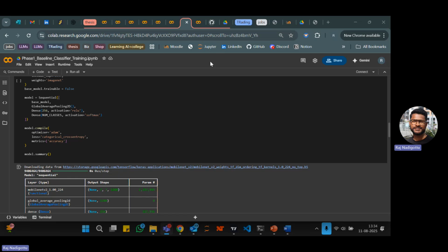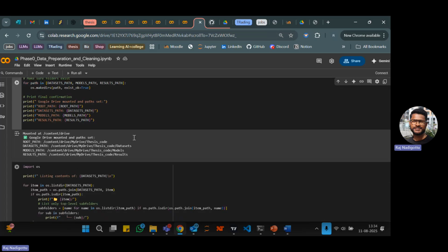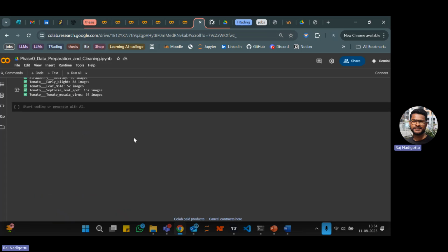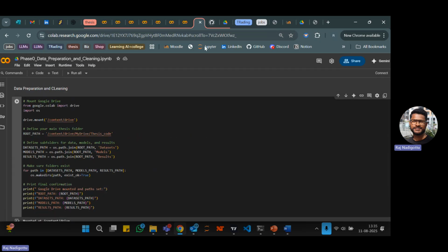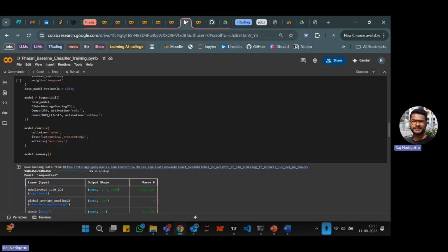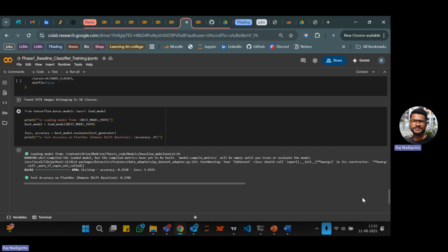As we can see, here in phase zero, I have implemented the cleaning of the data sets, where PlantVillage and PlantDoc have been cleaned and also checked. There is a class difference between these two data sets as well. So we have chosen only the classes which are similar between these two data sets and removed the other classes which are not similar between these two.